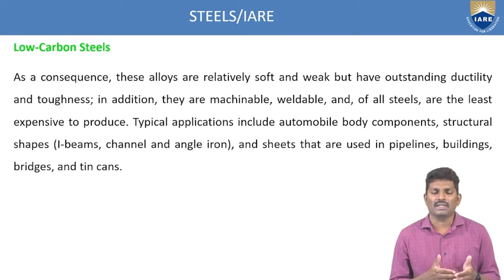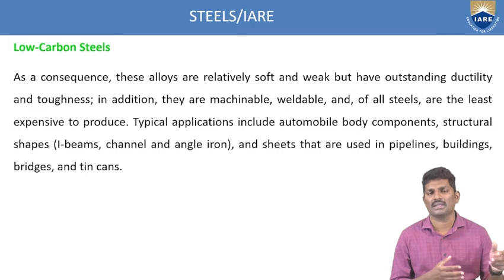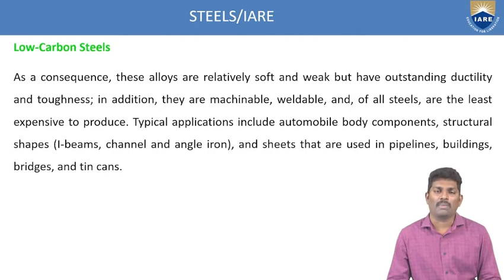And after this, whatever the applications we have with the low carbon steels, it can be done with the body parts of the automobile components. And if any sections have to be done, like I-beams, I-channels, angle rows in the construction of the bridges, these low carbon steels can be used. As well as in the pipelines, buildings, bridges and tin cans. So these are some of the examples.